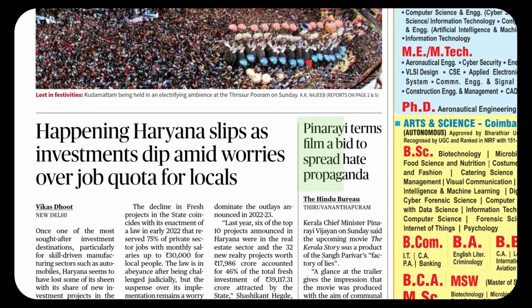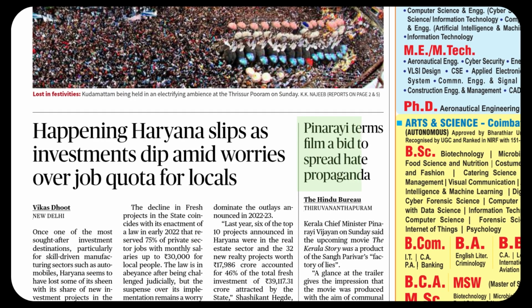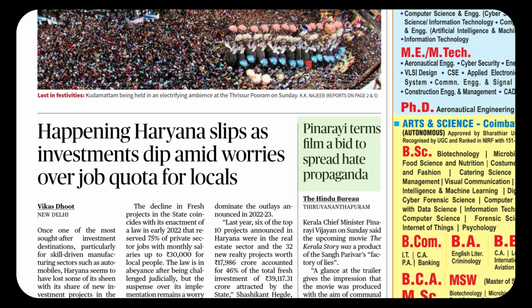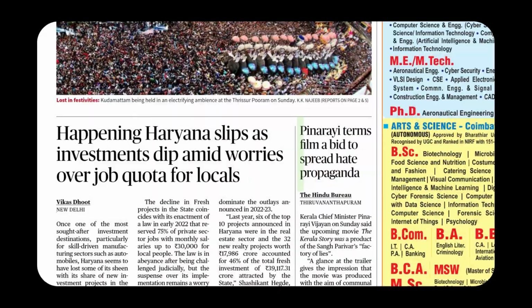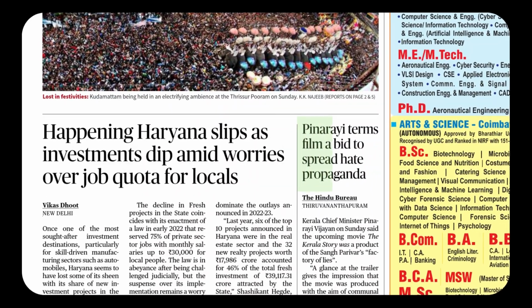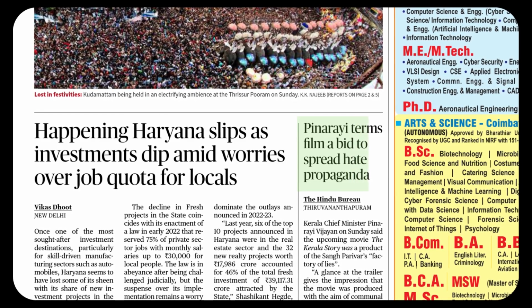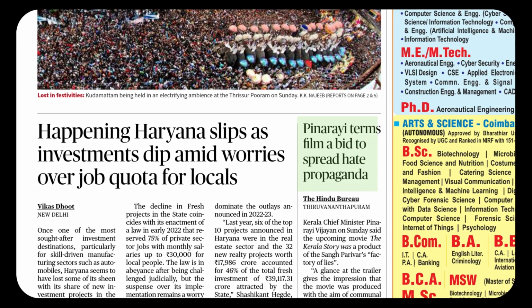Pinarayi terms film a bid to spread hate propaganda. So this is a very interesting news item. This is from a statement of the Kerala Chief Minister. So he's talking about a film. It is supposed to spread hate. Hate is, as we know, not a positive word. So that is a very interesting news item having the doer person's name, Pinarayi terms. Term is again a very interesting word.